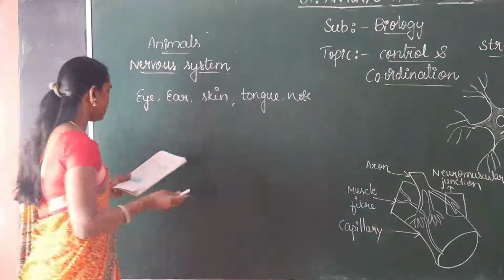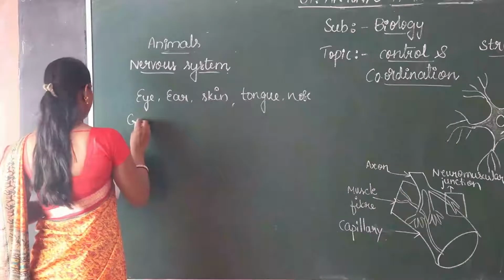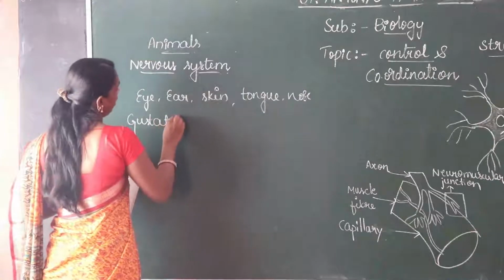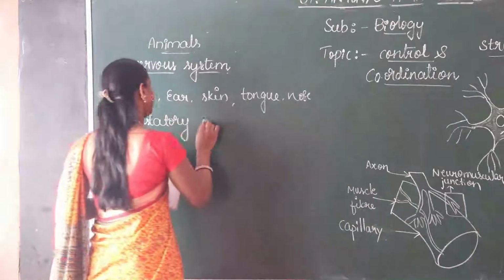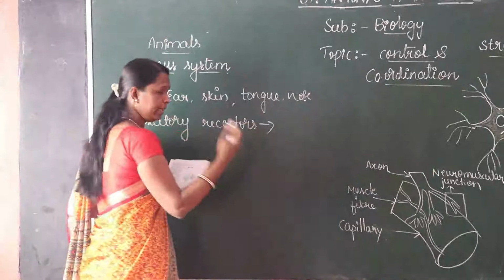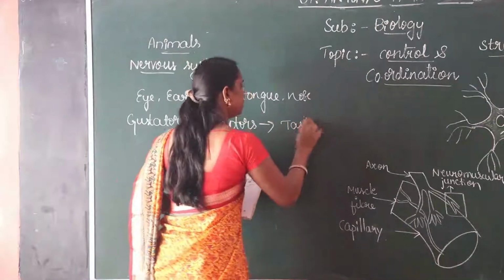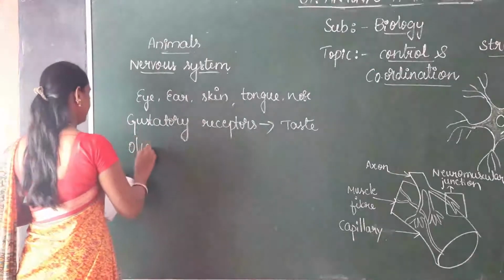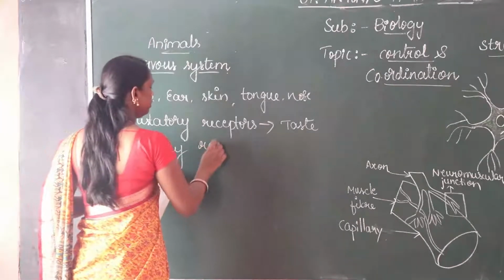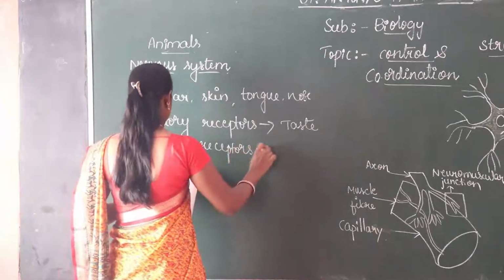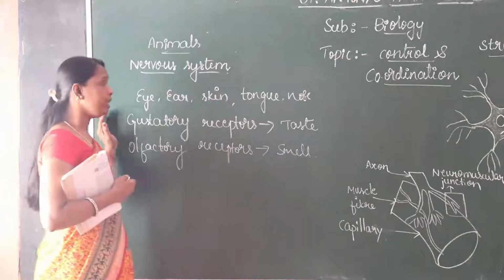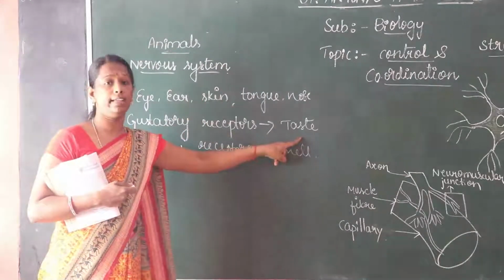Here the gustatory receptors detect the taste.